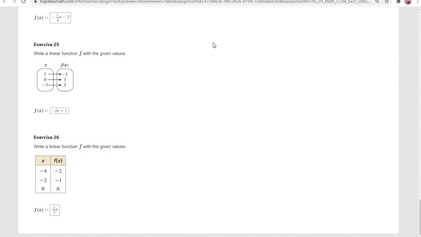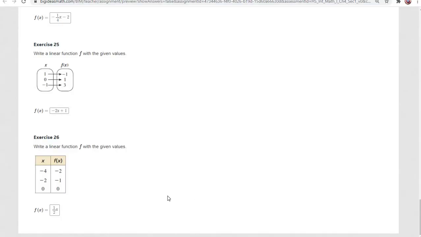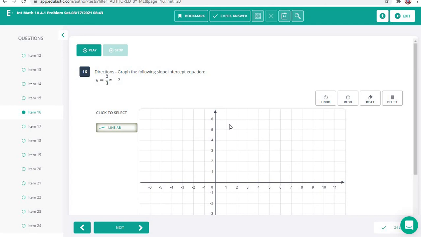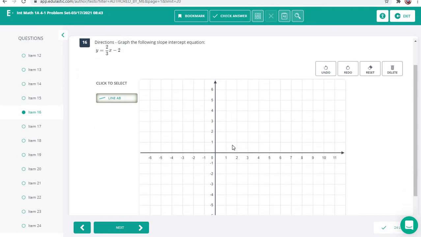All right, so that is it for that assignment. I'm going to go ahead and pull up the Edge Elastic assignment. If I could find it here, here it is. So I already jumped up to number 16. 1 through 15 on this assignment are completely identical, the same types of problems that you just did in 4.1 on Big Ideas Math. So the rest of these are a little different, so I'm going to go ahead and show you how to do these.